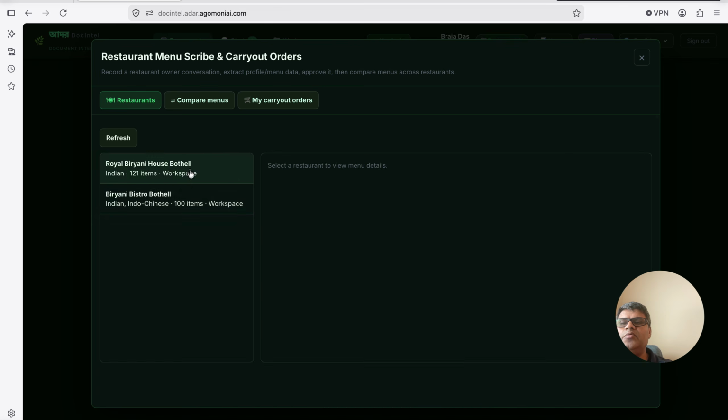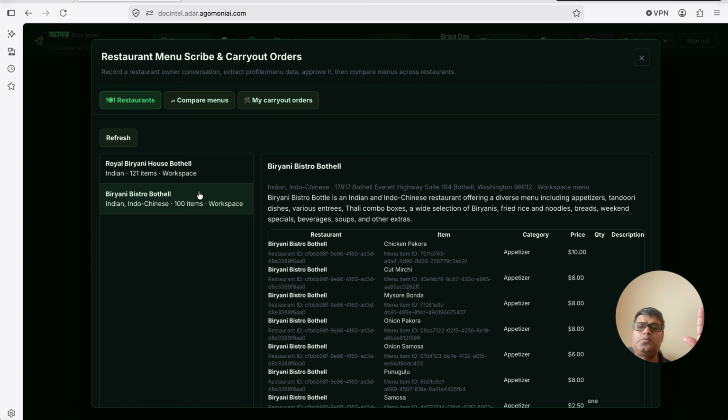For the sake of the demo, there are only two restaurants. There can be as many restaurants as we want, right? And again, there is a restaurant workspace, but it can be any name of the workspace. It doesn't necessarily need to be the restaurant workspace. The good thing is that if we wanted to bucket, say, Indian restaurants into one bucket and a user wanted to search from the Indian ones, they can do that. Or they can participate in all the restaurants of many different types like Mediterranean, Indian, Chinese, American, and many others. They can still search.